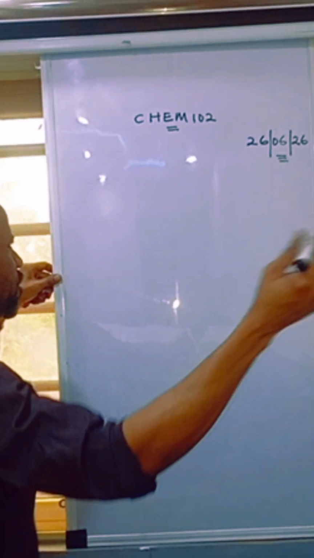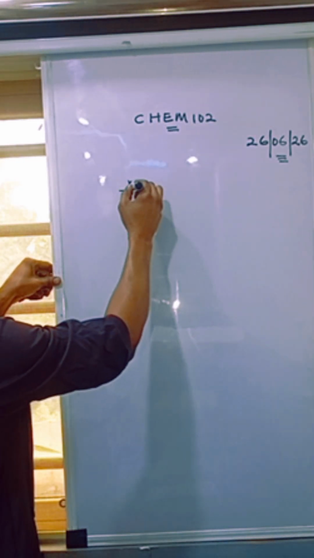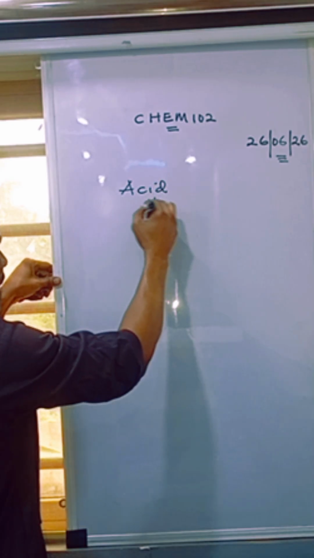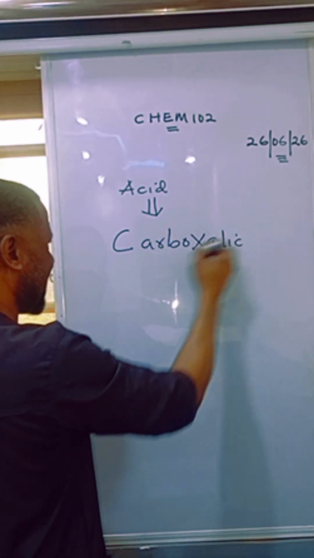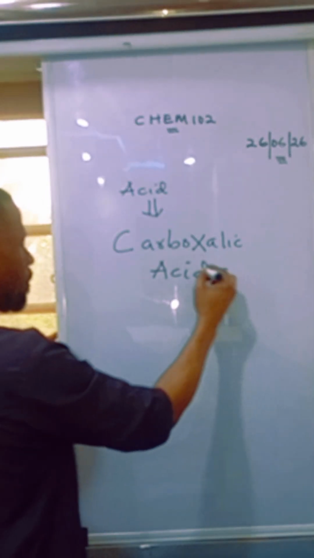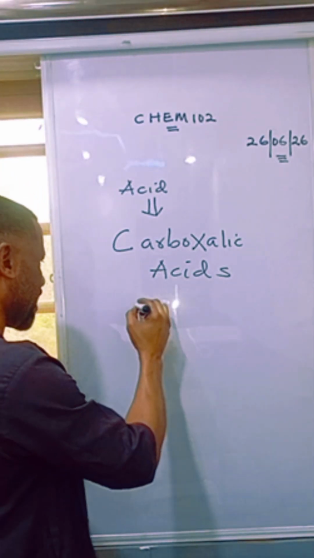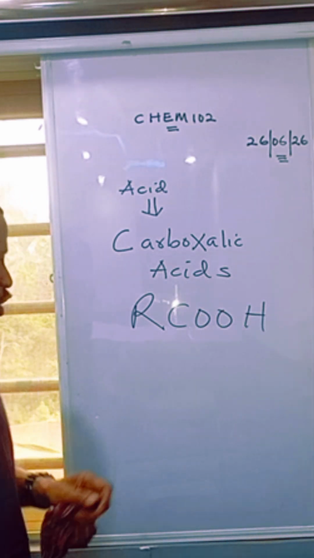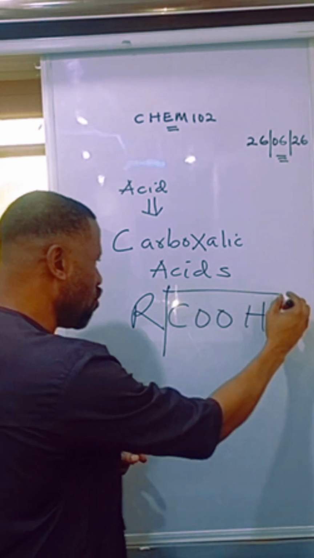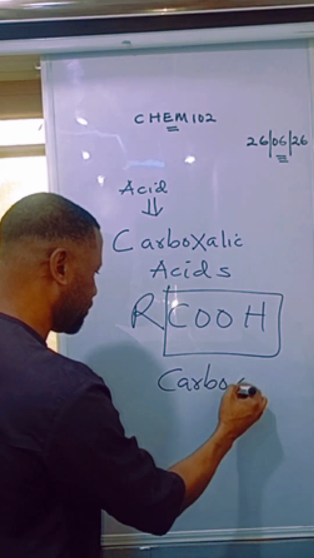Class, you notice that in this course, CHEM102, there's what we call organic acid. Which class of organic compounds represent organic acids? They are carboxylic acids. This is the class of organic compounds we call organic acids. Their general formula is RCOOH. So the functional group, this COOH you have here, is what we call carboxyl.